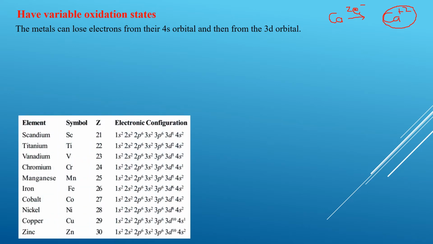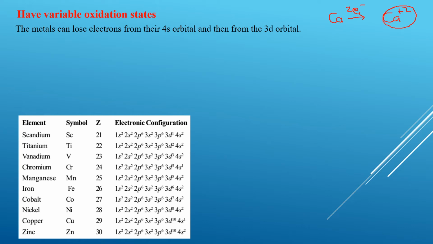Now if you're looking at this configuration, you can see that, let's say, there are 2 electrons in the 4s orbital, so scandium can lose 1 electron. Okay, the charge will be +1. It can lose 2 electrons, so the charge will become +2. And it can lose a 3rd electron from the 3d orbital, having a charge of +3 maximum. Okay, moving on to titanium. Titanium can lose a maximum of 4 electrons.